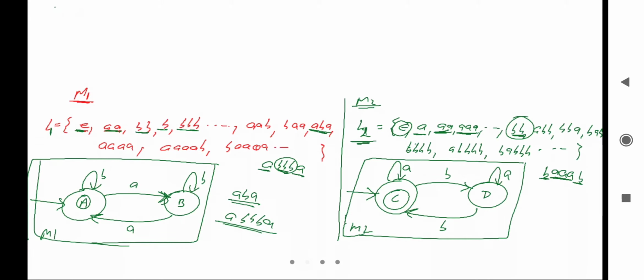Let me write down machine M1 here, and here it is machine M2.